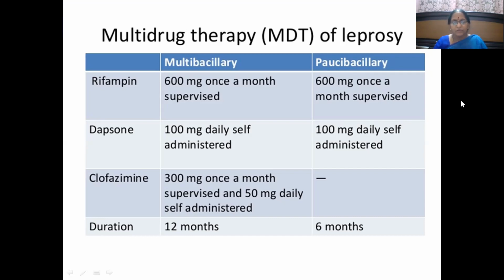That is to be given in the dose of 300 mg once a month supervised, and then later on shifting to 50 mg daily self-administration. So this clofazimine administration is not needed for paucibacillary leprosy.